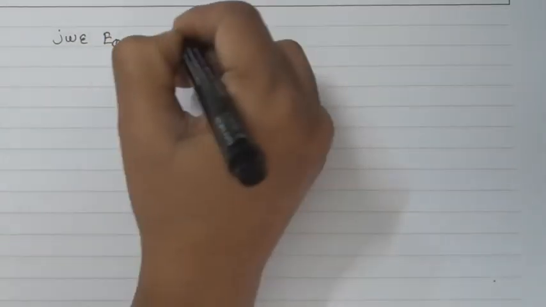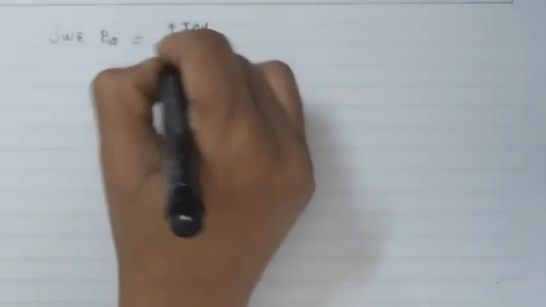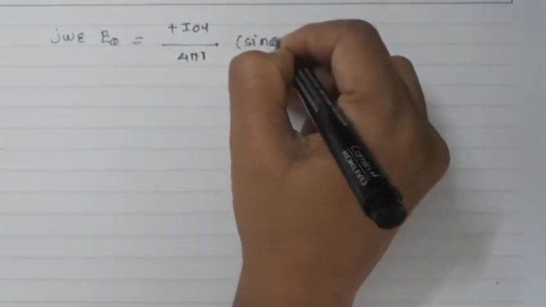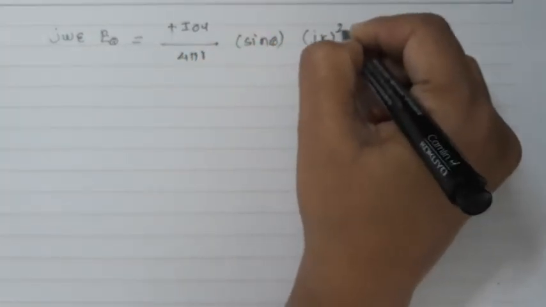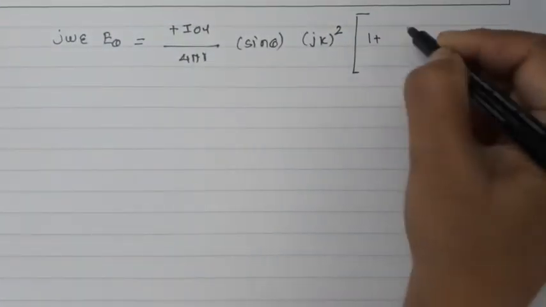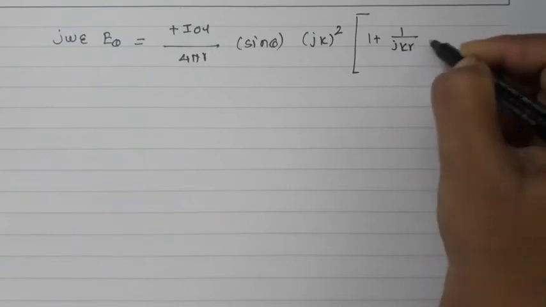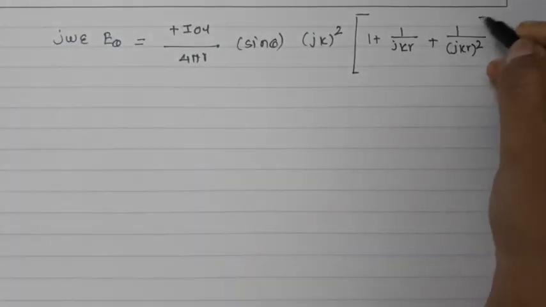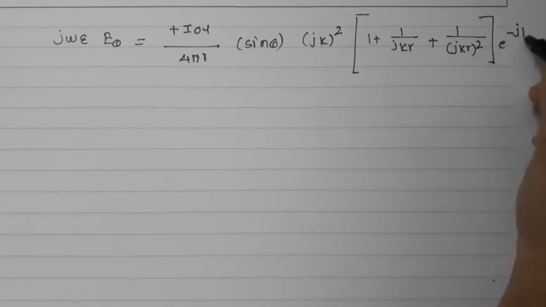So I'll write the complete equation as j omega epsilon E theta is equal to plus I0L divided by 4 pi r sine theta jk square, (1 plus 1 upon jkr plus 1 upon jkr square) into e raised to minus jkr.